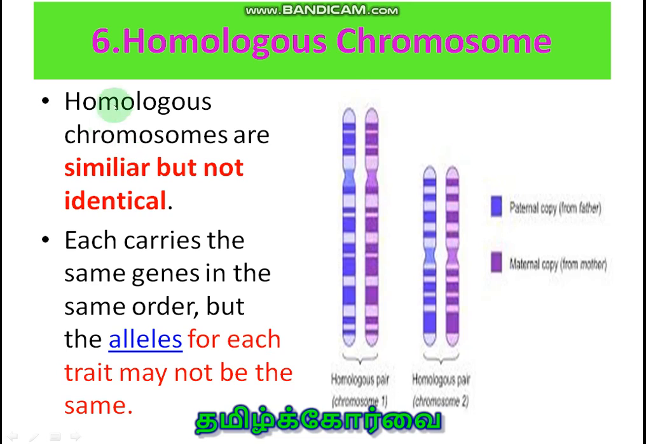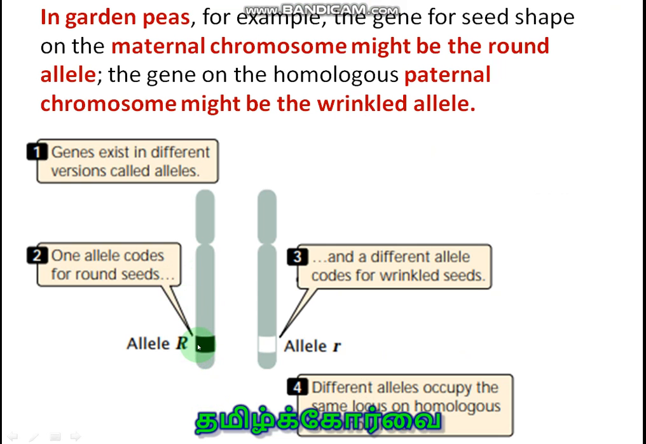And here you see homologous chromosomes are similar but not identical. Why? Both chromosomes are similar with respect to their structure, size, shape, and also the gene sequence. Each carries the same gene in the same order, but the alleles for each trait may not be the same. So what are alleles? You see capital R present in one chromosome of the homologous pair, and small r present in the other one. So this gene is not identical with this gene. Both the genes are not identical. In that sense, we can say both chromosomes are similar but not identical.